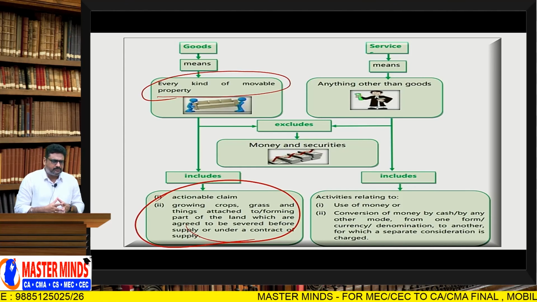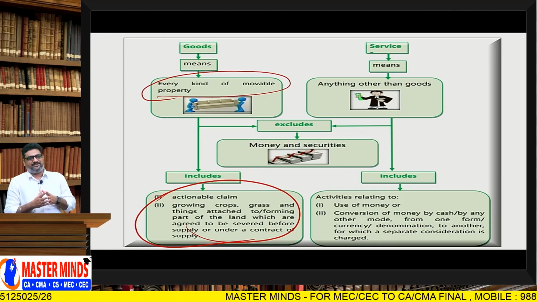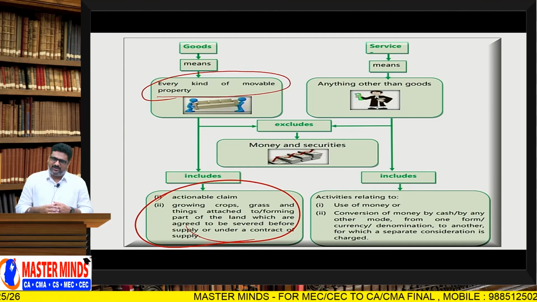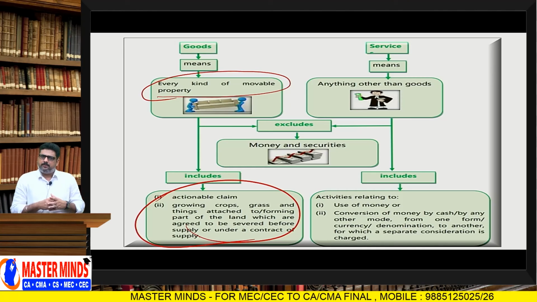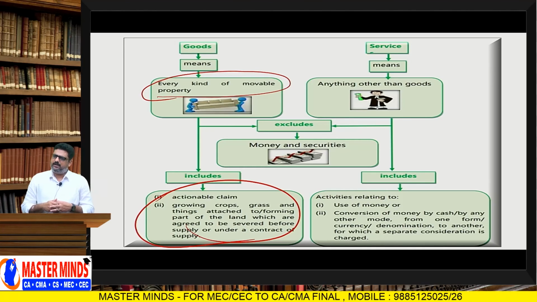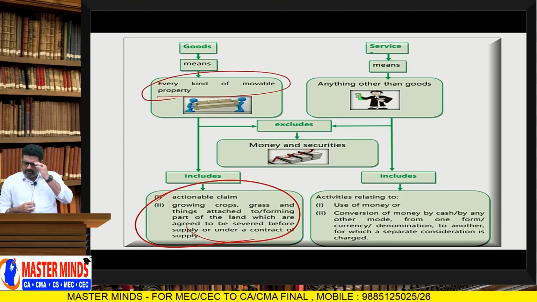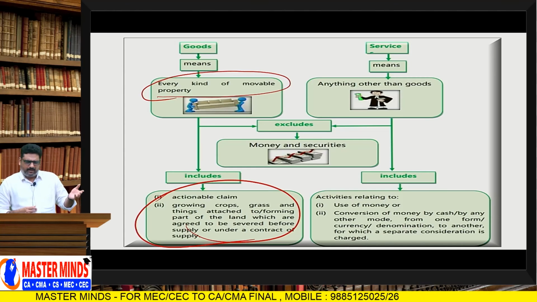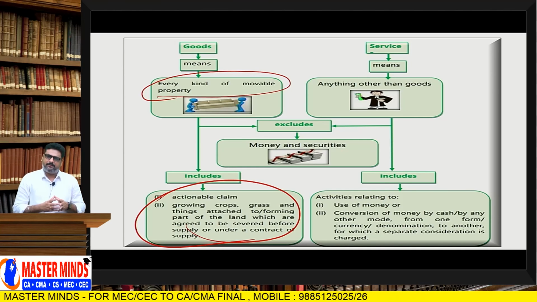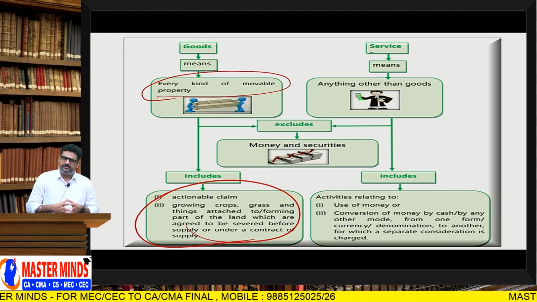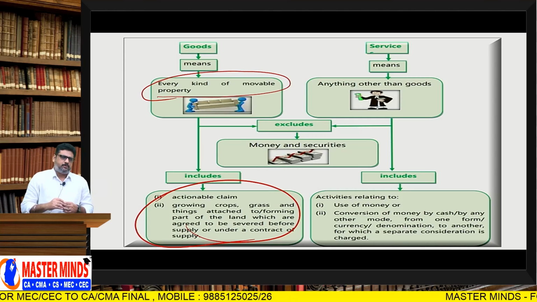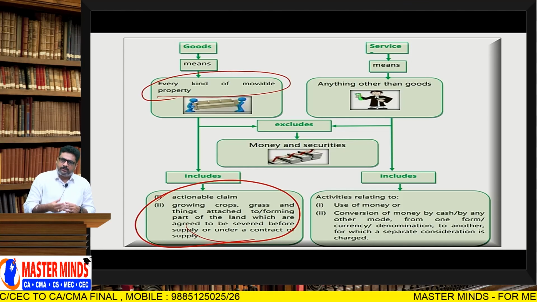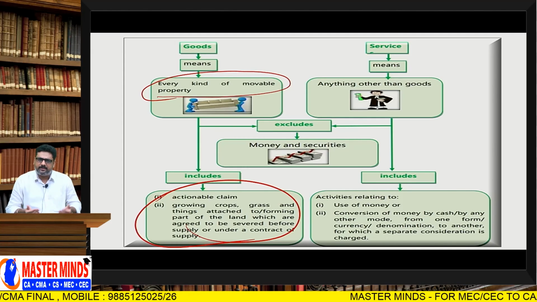Potatoes, onions, carrot, beetroot, everything. So, everything comes under the definition of goods. Now, my doubt is, sir, that means carrot, beetroot, onion, all these things are goods. Yes, all these things are goods. Sir, are we liable to pay GST on these items?